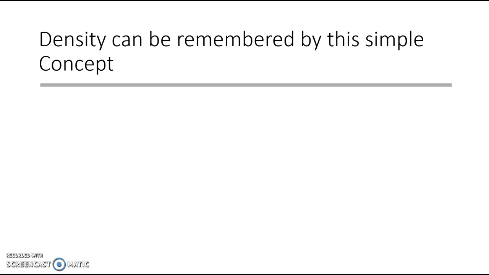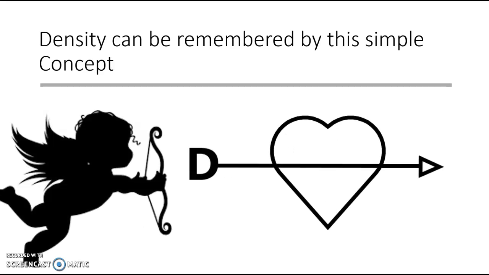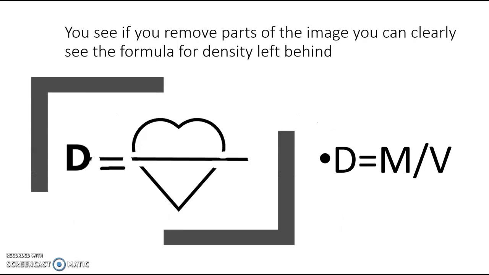Density can be remembered by this simple concept. Remember Valentine's Day. Cupid is always shooting an arrow through the heart of someone you're trying to fall in love with. You see, if you remove parts of the image, you can clearly see the formula for density left behind. If we erase a little bit from that arrow going through the heart, we end up with D equals M over V.